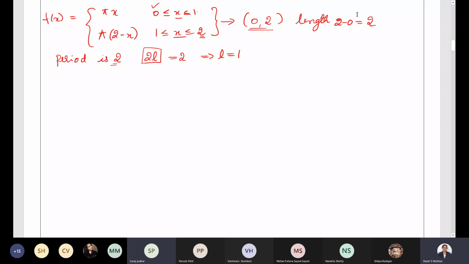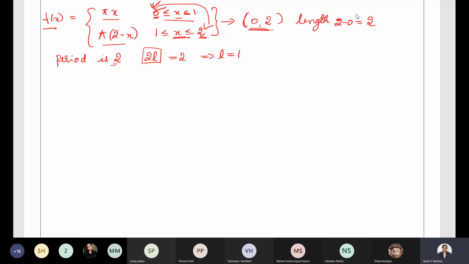One minute. See here, what you need to see is you have a function f of x which is split into two parts. One is pi x, where x lies between 0 and 1. It is defined to be pi into 2 minus x, where x lies between 1 and 2. It is the interval 0, comma 2. See the starting limit, it is 0. See the end limit, it is 2. And 1 lies between 0 and 2. So the interval is 0, comma 2. Remember that it is true in all the cases. Whenever you have a discontinuous function, check the starting limit and see the ending limit. It is 0, comma 2.